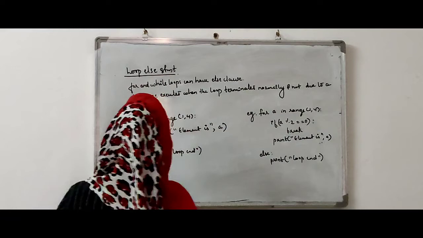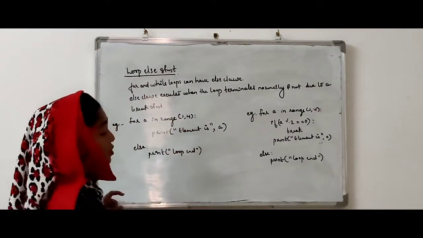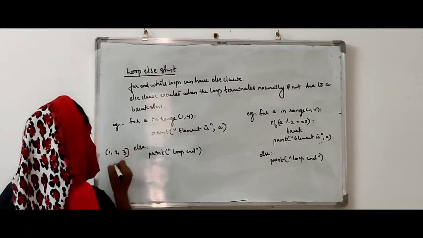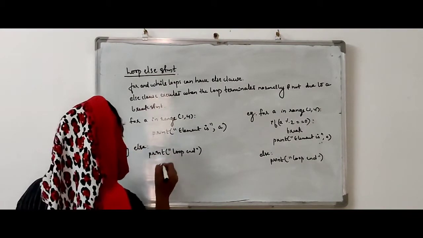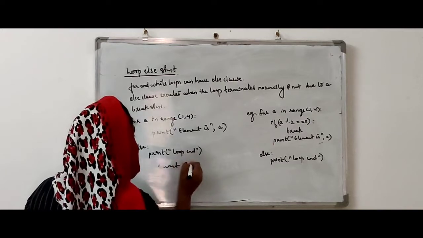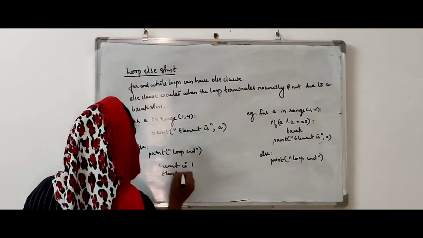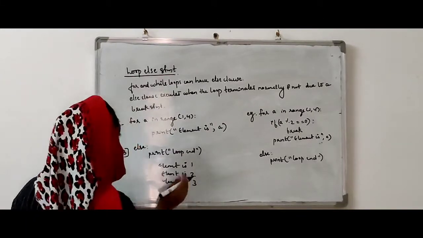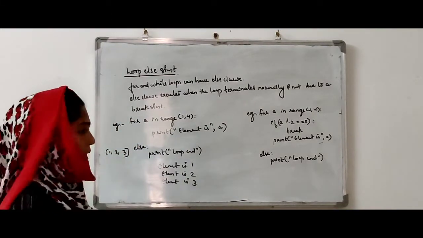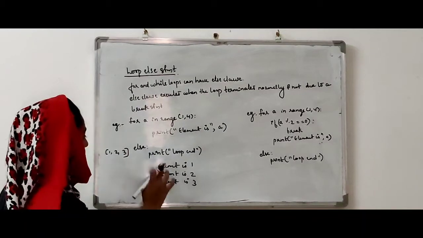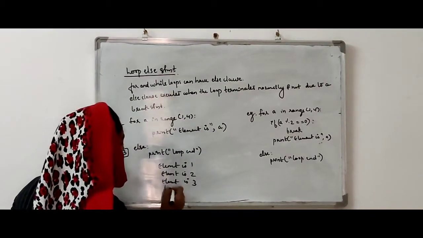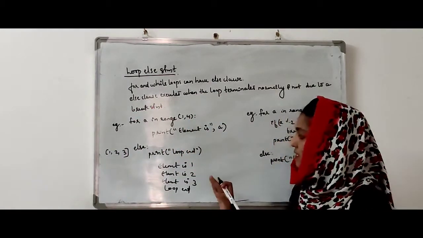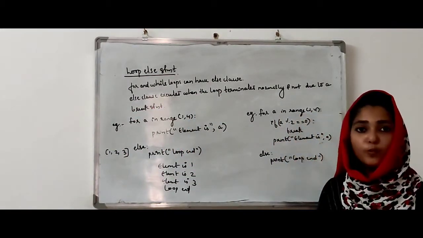Look at the first example. What is the list produced by range of 1, 4? List of 1, 2, 3. First it will print element is 1, then element is 2, then element is 3, which means the loop executes in a normal way. So the else part will also work: print loop end. So what will be the actual output of this program? Element is 1, element is 2, element is 3, loop end.